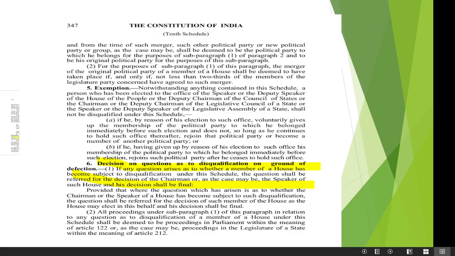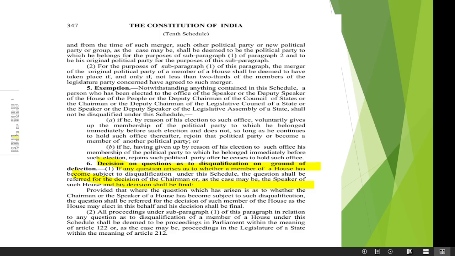In that case, anti-defection will not work if we consider only that house. But if we consider the entire political party, and two-third of the members have to agree, then definitely anti-defection will work in that case. Like, they will be defected.